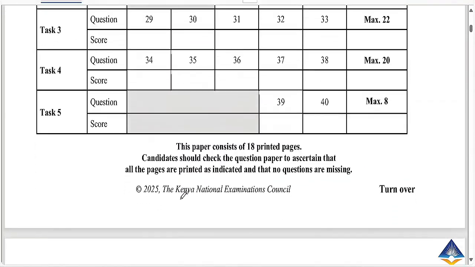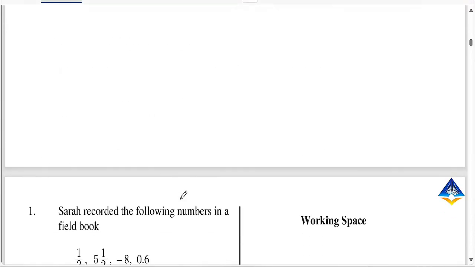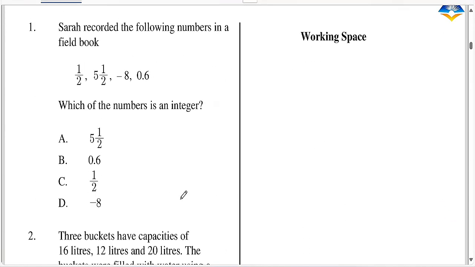Ukiona hapa maswali rahisi, 20 marks in section A, the other 30, but tutaifanya pamoja. So question 1 says Sarah recorded the following numbers in a field book: half, 5.5, -8, 0.6. Which of the numbers is an integer?